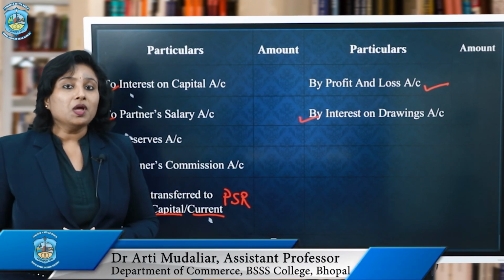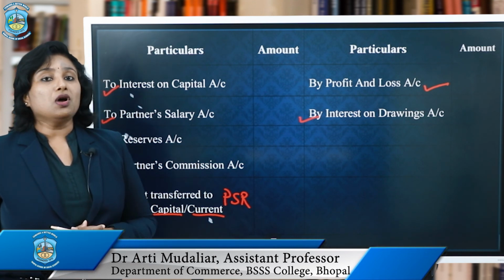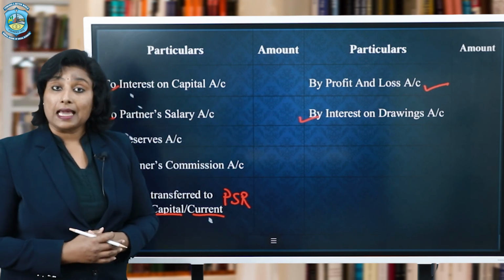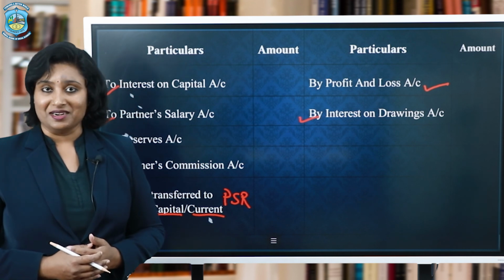In our next video, we will learn about the next accounting step, that is calculation of interest on capital, calculation of interest on drawings, calculation of commission and preparation of partners' capital and current account.